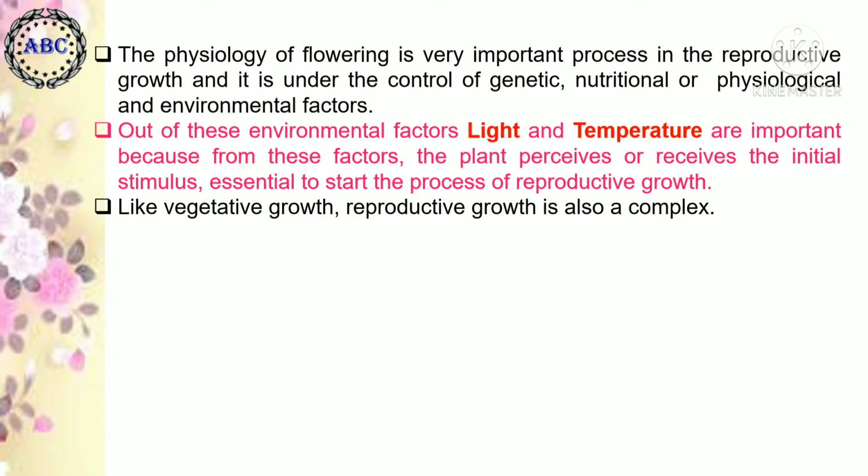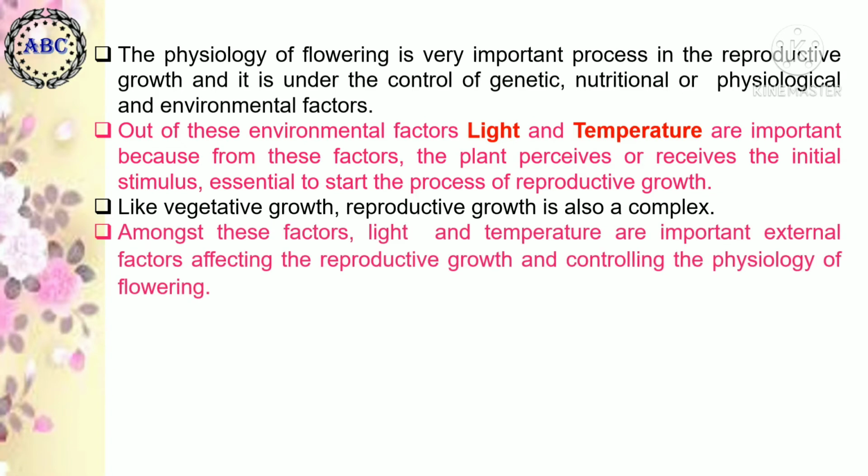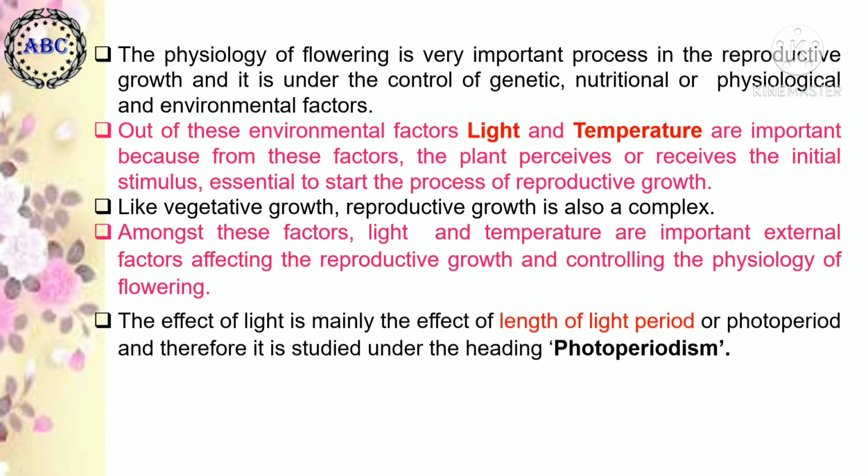Like vegetative growth, reproductive growth is also a complex process. Among these factors, light and temperature are important external factors affecting the reproductive growth and controlling the physiology of flowering.